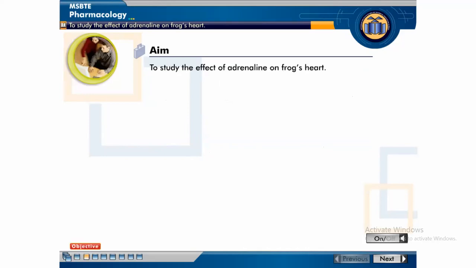That is, on the isolated heart of frog, the effect of a sympathomimetic drug, that is adrenaline, is shown on heart rate and force of contraction. This is studied under this experiment.